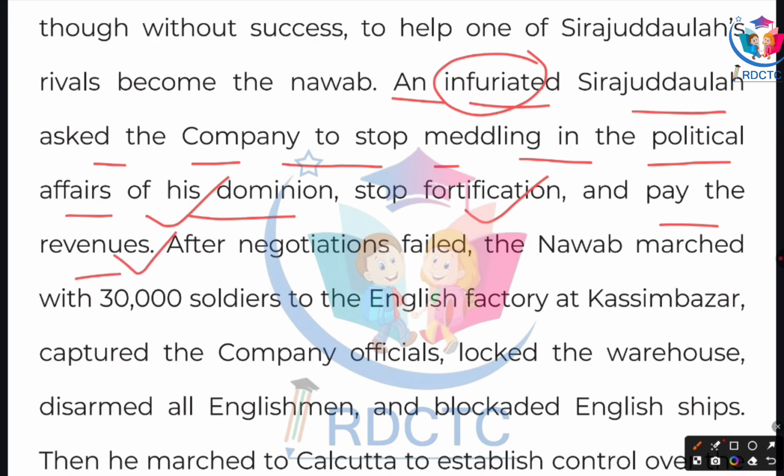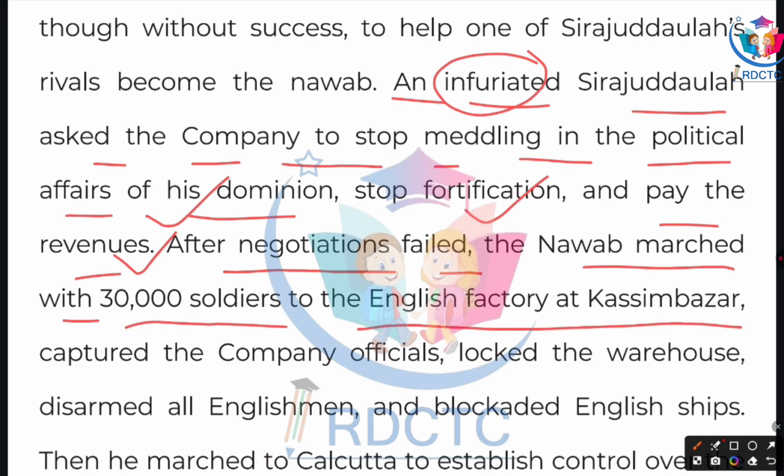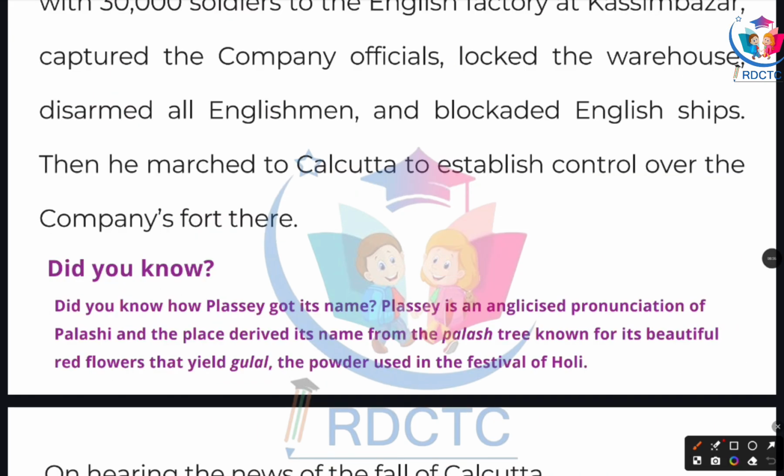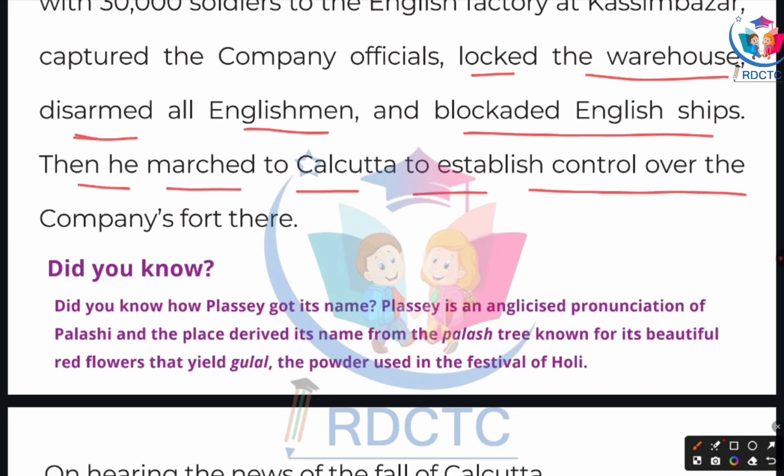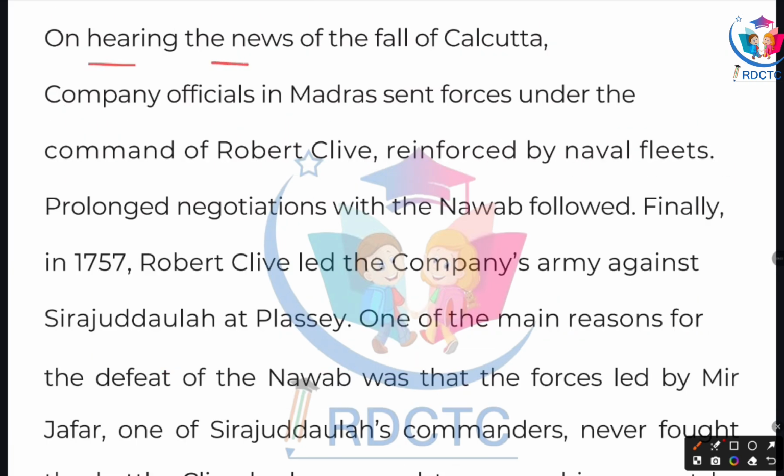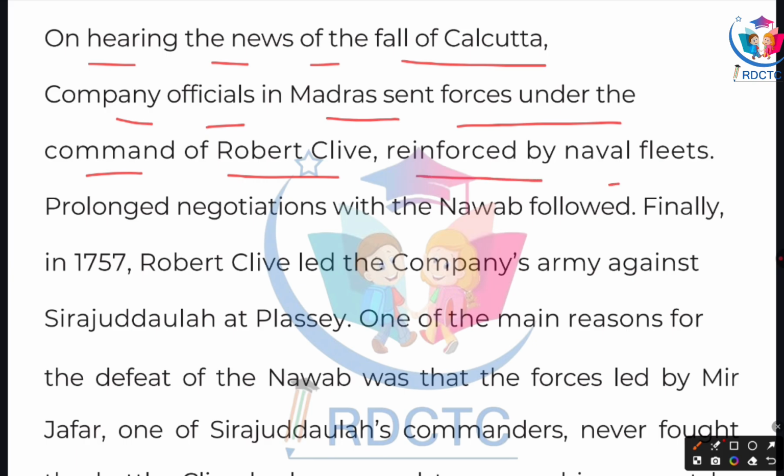After negotiations failed, the Nawab marched with 30,000 soldiers to the English factory at Kasim Bazar, captured the company officials, locked the warehouse, disarmed all Englishmen, and blockaded English ships. Then he marched to Calcutta to establish control over the company's fort there. On hearing the news of the fall of Calcutta, company officials in Madras sent a force under the command of Robert Clive, reinforced by naval fleets. Prolonged negotiations with the Nawab followed.